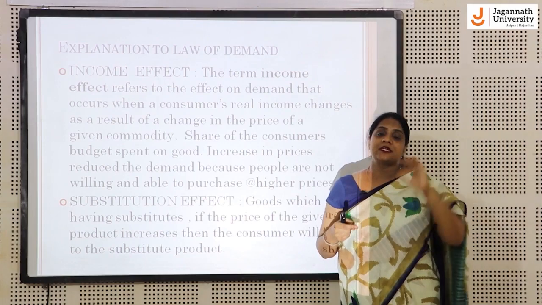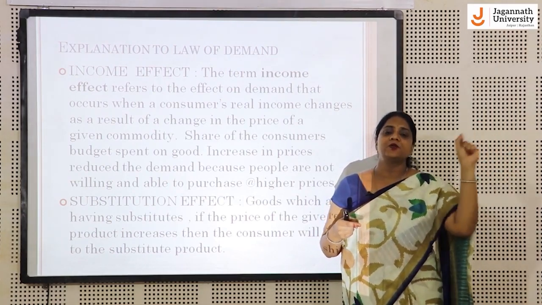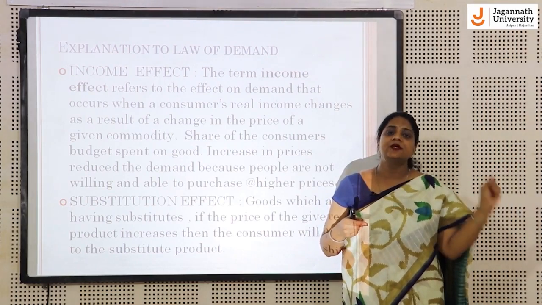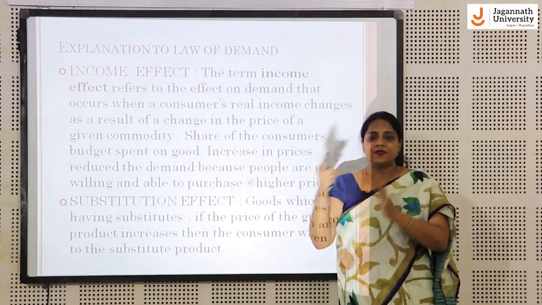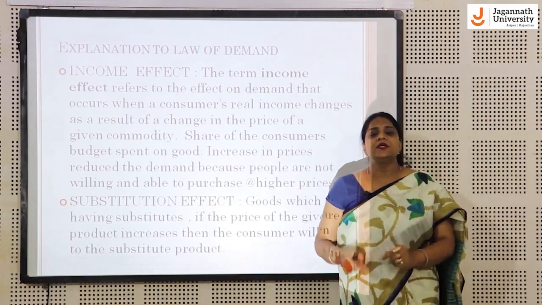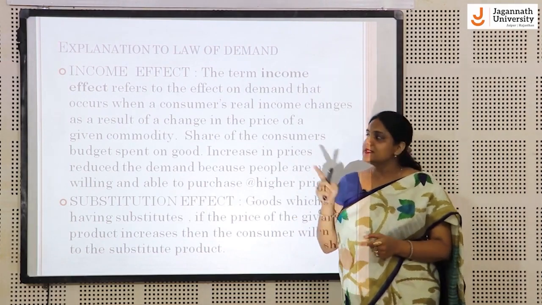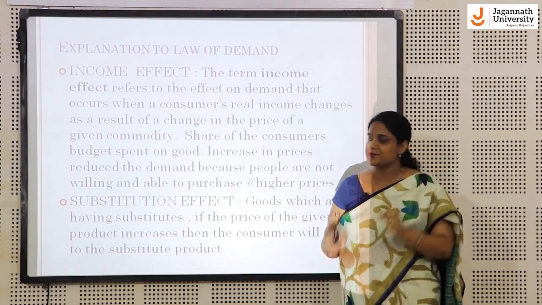So this shows that earlier you were able to purchase at the rate of 10 rupees per kg, so you could purchase 10 kg of sugar for 100 rupees. Now, with the increased price, when the price changes from 10 to 11, you are able to purchase only 9 kgs of sugar. This is how the law of demand operates, because the income doesn't change.